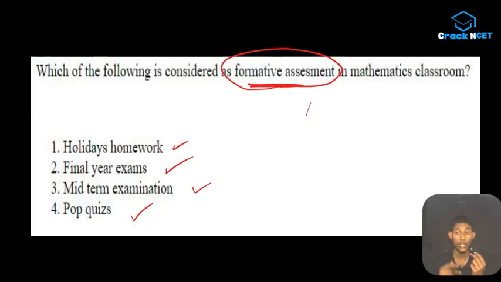What is formative assessment? So we are going to have a theory session on this. Okay, this is very important. Maybe you can expect a question from this theory also, not just limited to mathematics, it's also relevant to many other units also. So we are covering this right here. Actually, we are starting with how to test a student. Of course, we are having exams, right? You guys all know, and NCET is also a kind of examination which tests your subject knowledge.